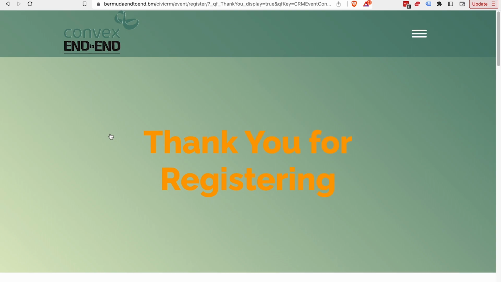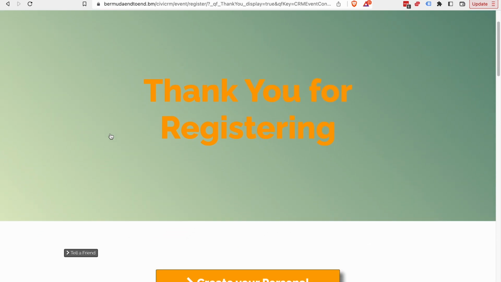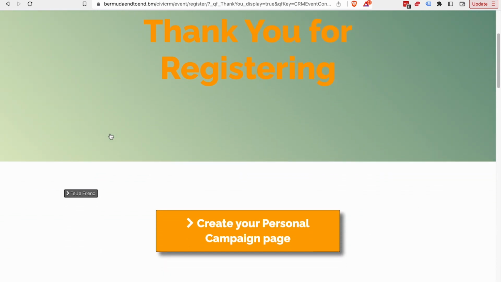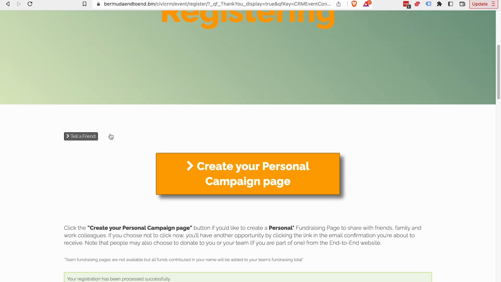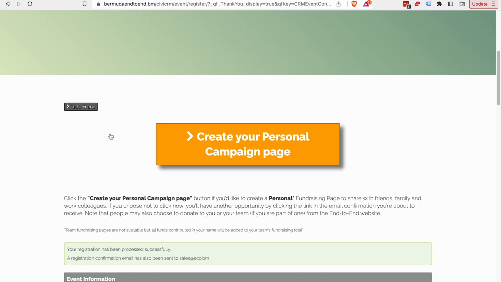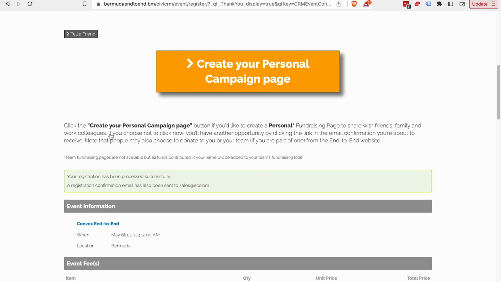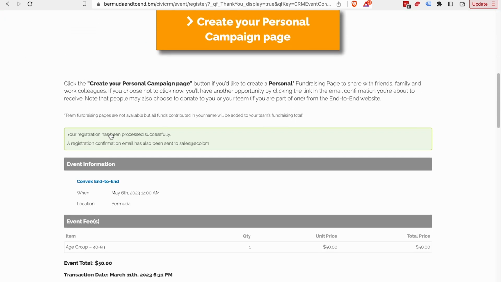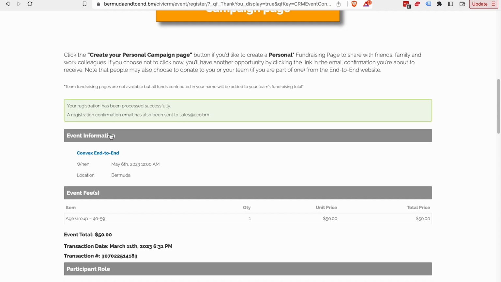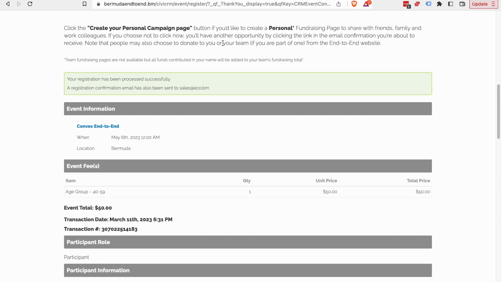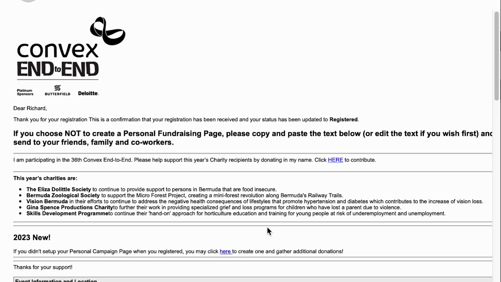This brings us to the Thank You for Registering page, where you'll see a big orange button, Create Your Personal Campaign Page. That's used if you want to have a dedicated web page to raising funds for the End-to-End, and you can configure that page. We'll show you how to do that at the end of the video. Meanwhile, we'll move on to the confirmation emails.